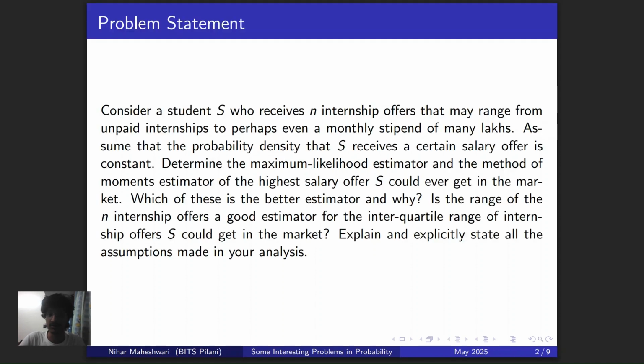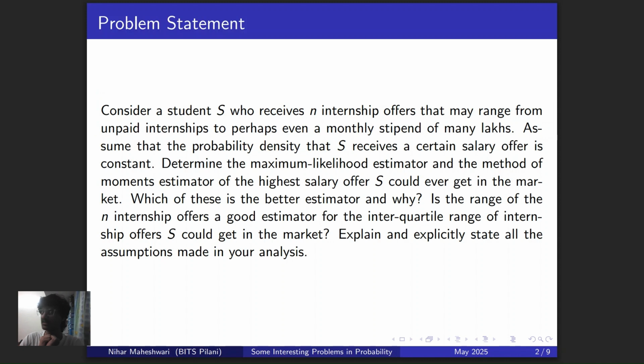So consider student S who receives n internship offers that may range from unpaid internships to perhaps even a monthly stipend of many lakhs. Assume that the probability density that S receives a certain salary offer is constant. Determine the maximum likelihood estimator and the method of moments estimator of the highest salary offer S could ever get in the market. Cool.